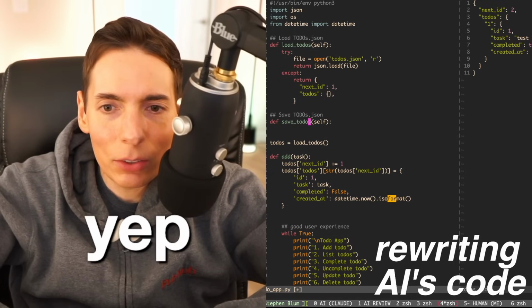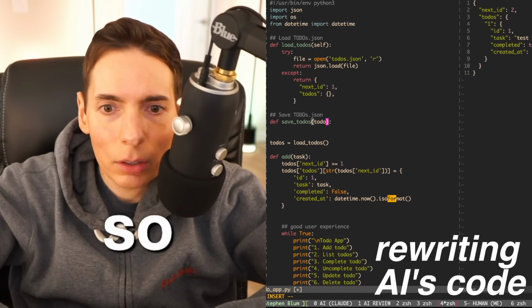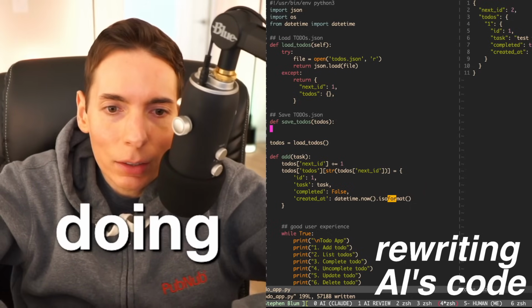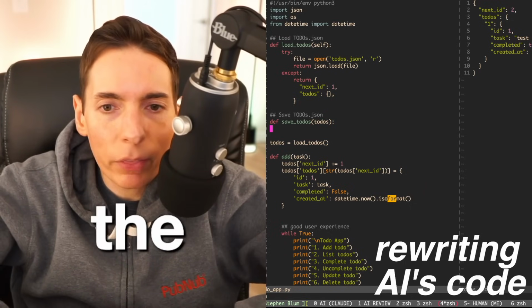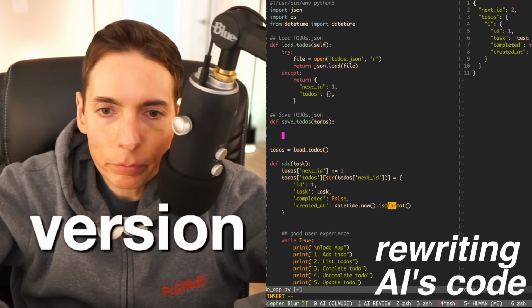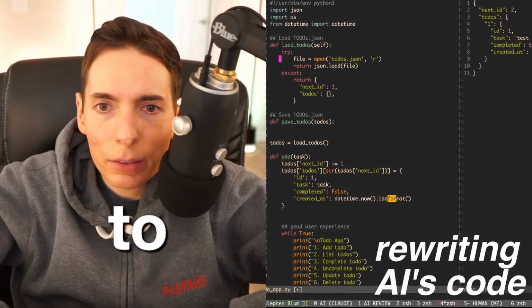We don't need a self. We don't have a self. We have a to-do, so to-dos. Here we go. We are replacing the code that the AI wrote with a simpler version. And that's what we're doing with the simplified version. We're going to do it like this.